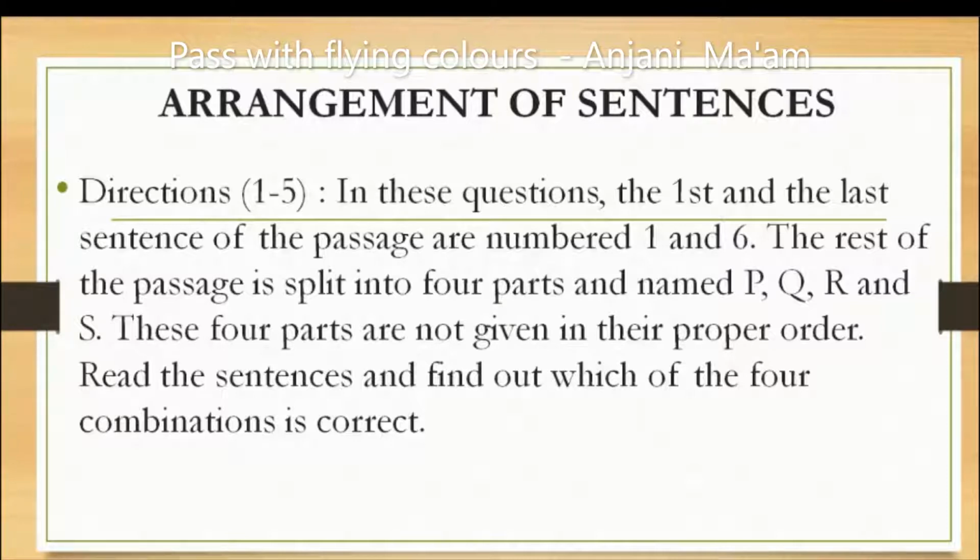Directions for questions 1 to 5. In these questions, the first and the last sentence of the passage are numbered 1 and 6. It means in between, from 2nd to 5th, you have to find out the logic. The rest of the passage is split into 4 parts and named P, Q, R and S. These 4 parts are not given in their proper order. So read these sentences and find out which of the 4 combinations is correct.